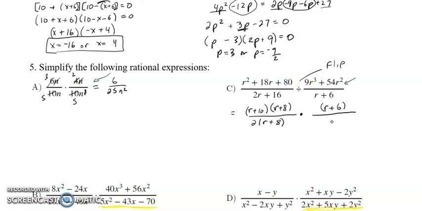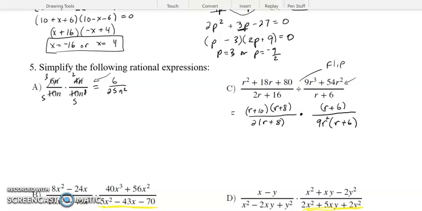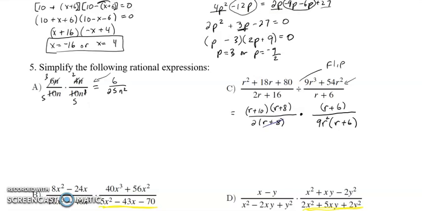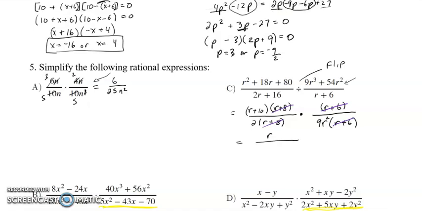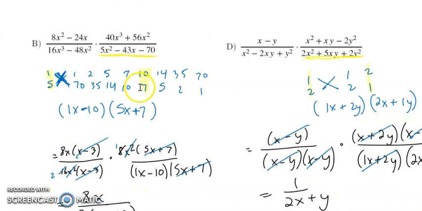And on the top, I'm going to factor out a 9r from both of them, and actually 9r squared, and that's going to give me r plus 6. And now the cancellations that occur, I can actually just go, okay, r plus 8, r plus 8, r plus 6, r plus 6. You can't do anything with the 9r squared and the r plus 10, so now it's just a matter of assembling the answer in proper format. On the top, I'm left with r plus 10. On the bottom, I'm left with 2 times 9r squared. You're done.